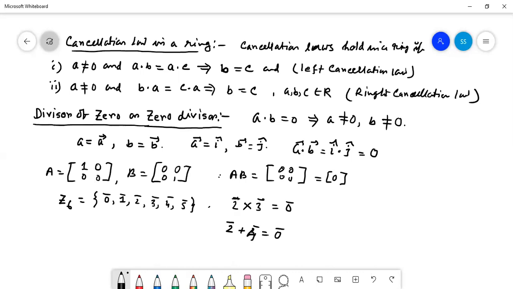2 plus 4, that is 6. 6 is divisible by 6, 0. So with respect to the composition, if it holds that for any two non-zero entities, their composition is 0, then we can say that the left hand side is left divisor of 0 and the right hand side is right divisor of 0. So it is possible that for any two non-zero entities, product or sum of them may be 0. Right? So if any ring holds this property, then it is called ring with divisor of 0. If it does not hold, then ring without divisor of 0.